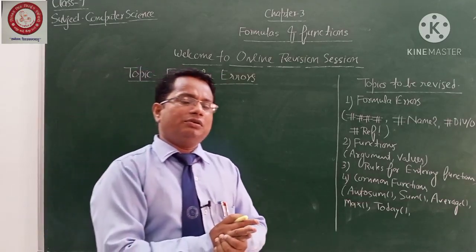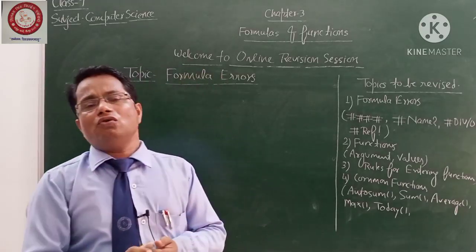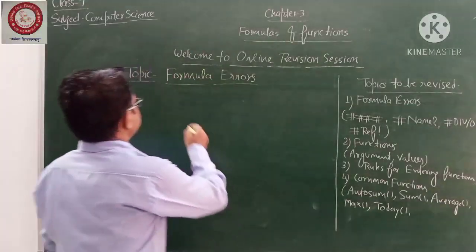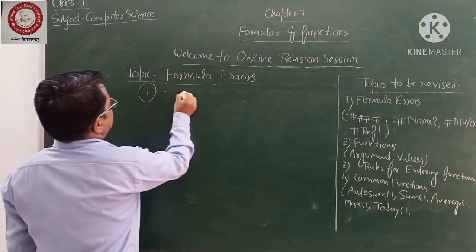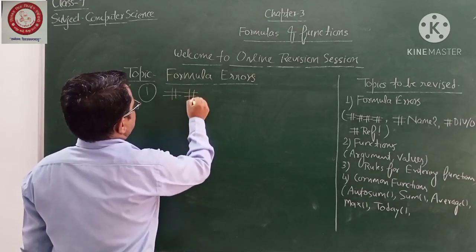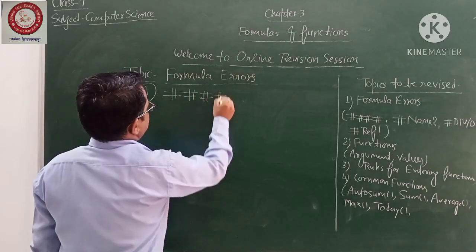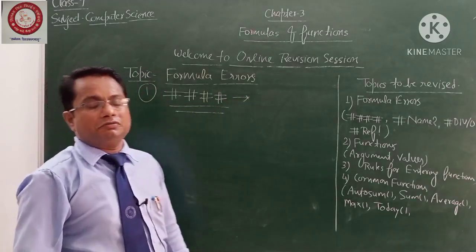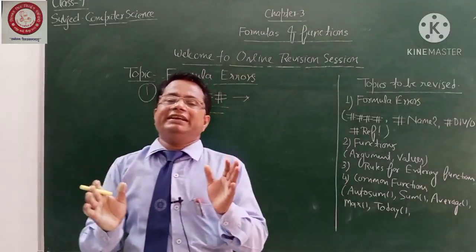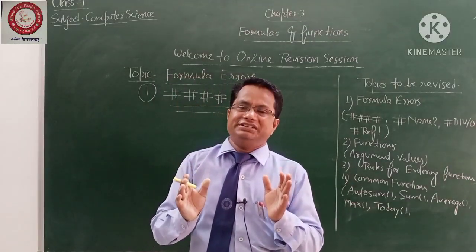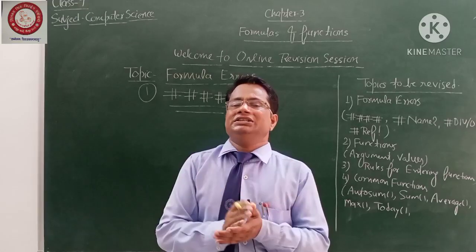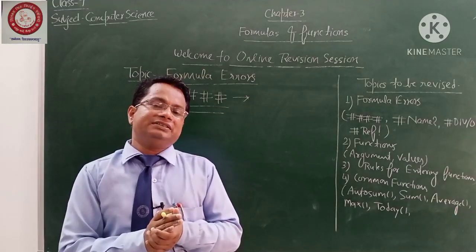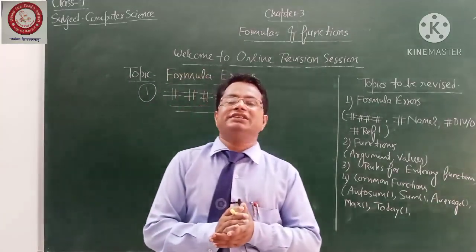Students, right now, first we are going to understand how these errors come. Let me talk about the first error, the four-time hash. Why does this come? Suppose you have taken an Excel sheet, and in that sheet you have inserted a date, but there is a space crunch in the cell.